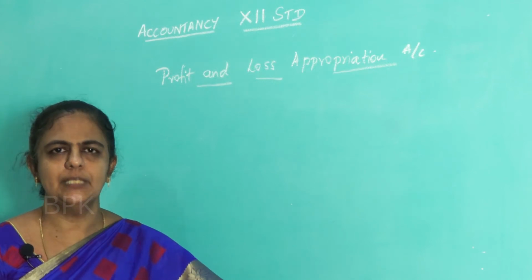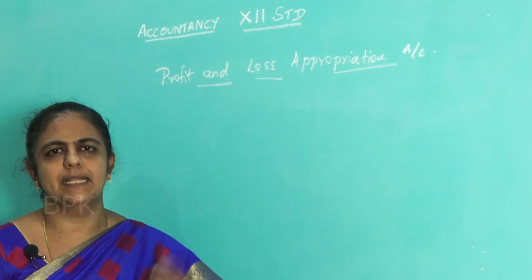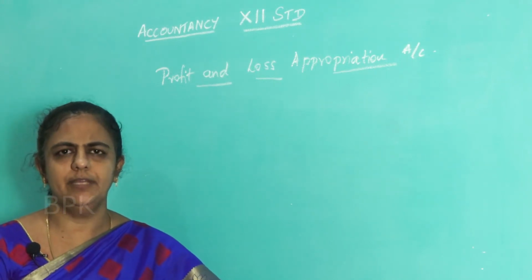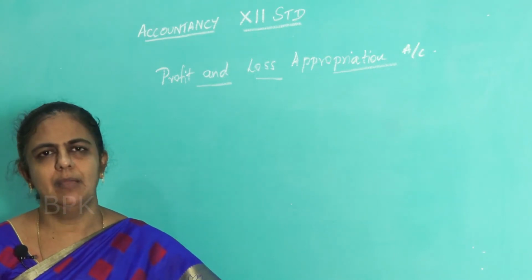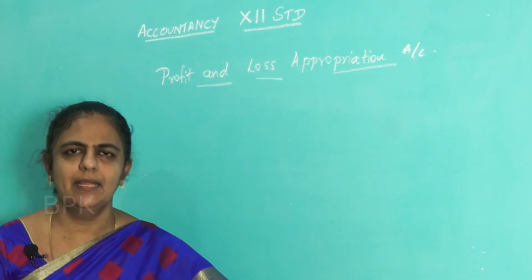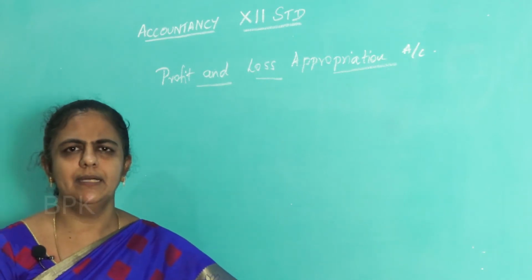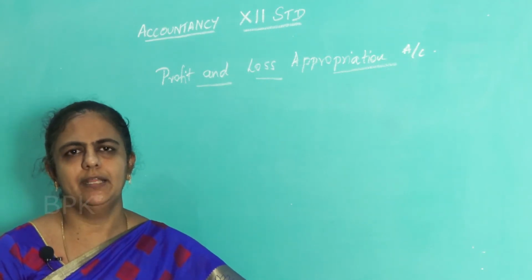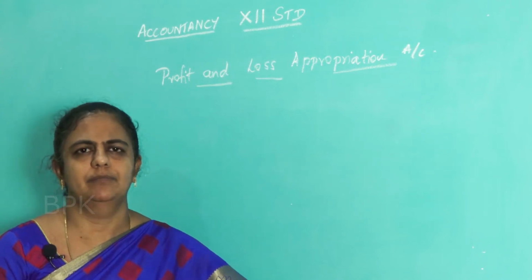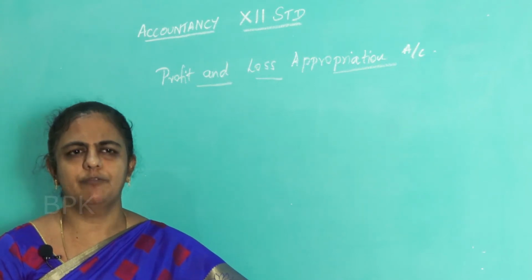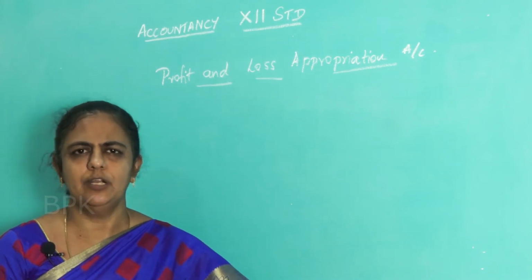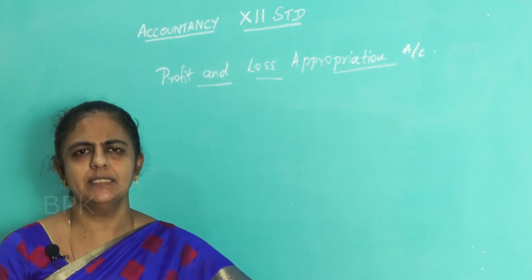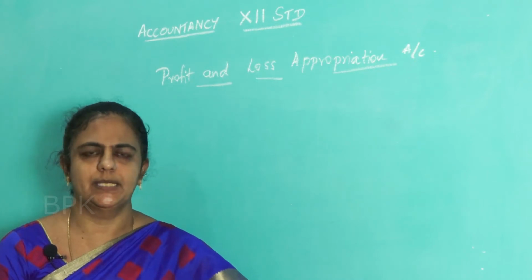As I told you, the adjustments are done already. The trading account is prepared. Suppose it is a manufacturing firm, then a manufacturing account will be prepared, and then the trading account, where the profit will be calculated. After the profit is calculated, the profit is taken to the profit and loss appropriation account. So what does this profit and loss appropriation account consist of?